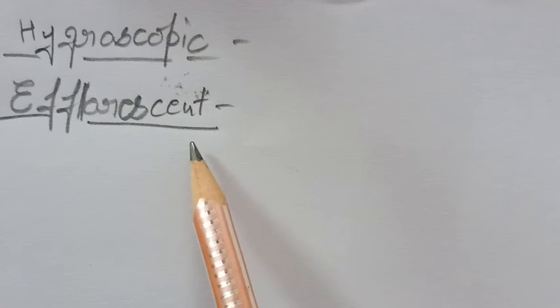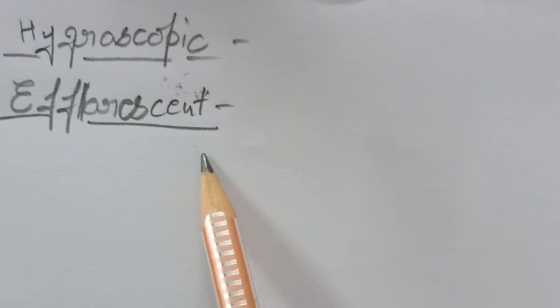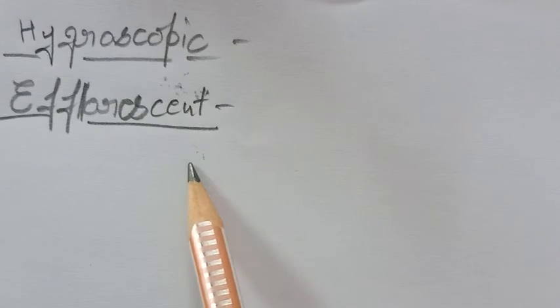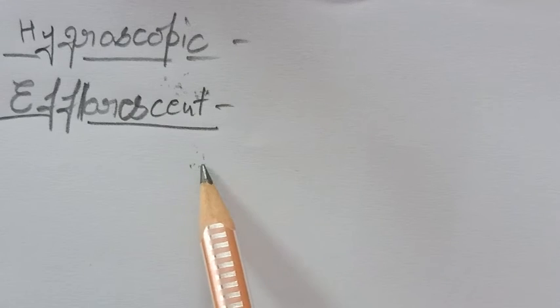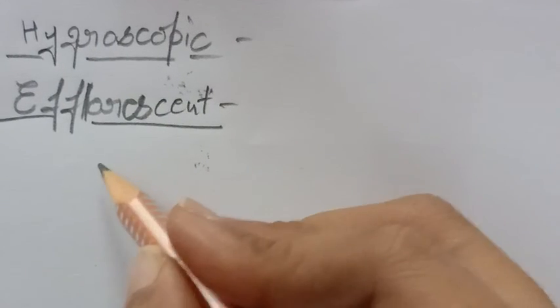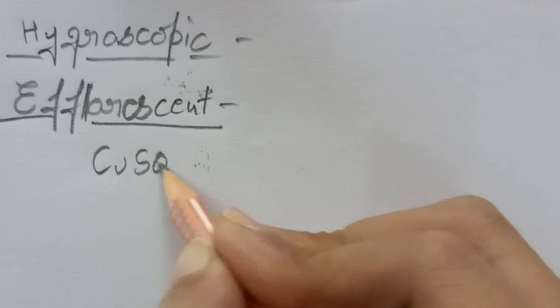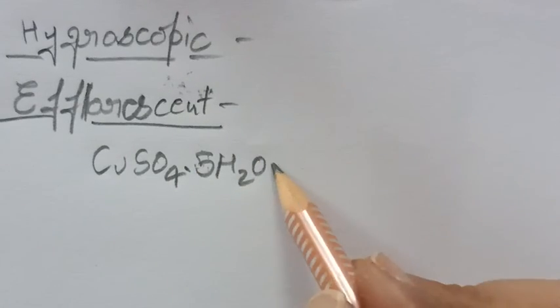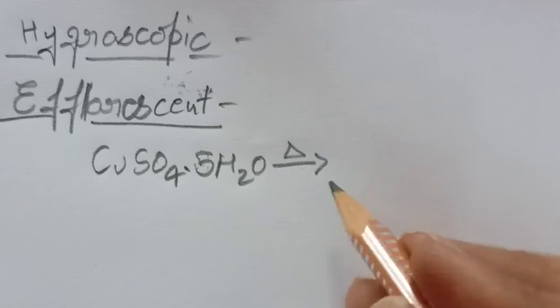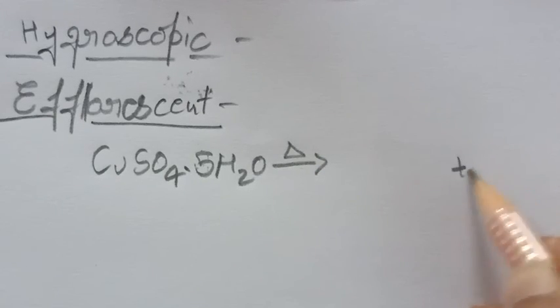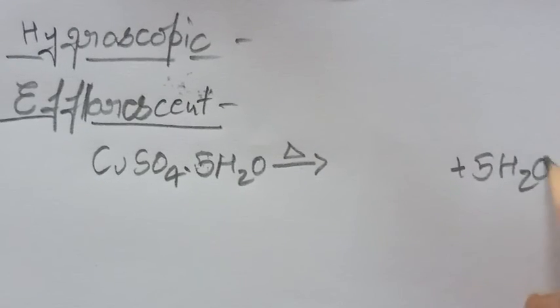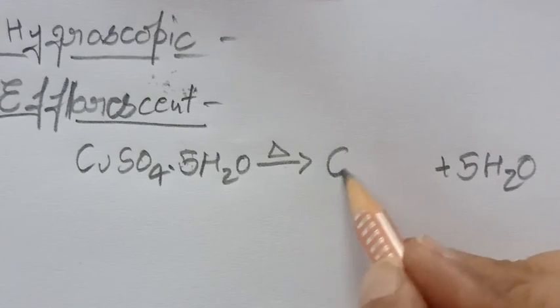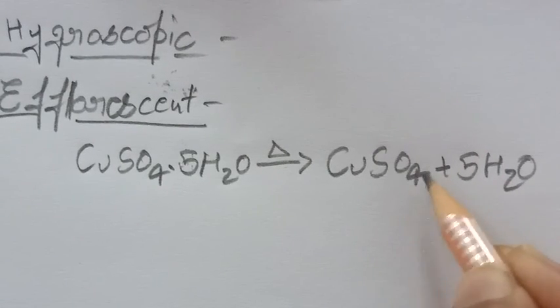Now the next one is efflorescent substances. An efflorescent substance in the form of a crystal loses its water of crystallization, forming a powdery deposit on the crystal. For example, copper sulfate pentahydrate, a blue crystalline solid. When we provide heat to this compound, it loses its water of crystallization, and what is left behind is a powdery mass of copper sulfate.